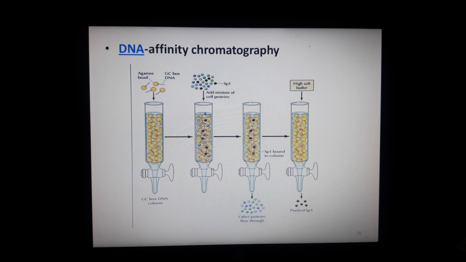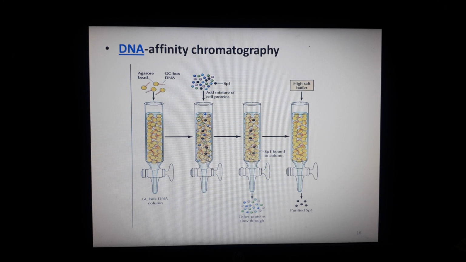Multiple copies of oligonucleotide, I have told you that a solid support is being used in it. So oligonucleotide copies corresponding to the GC box, because you know that SP1 binds to the GC box, were bound to the solid support, and the cell extracts then were passed through the oligonucleotide column.